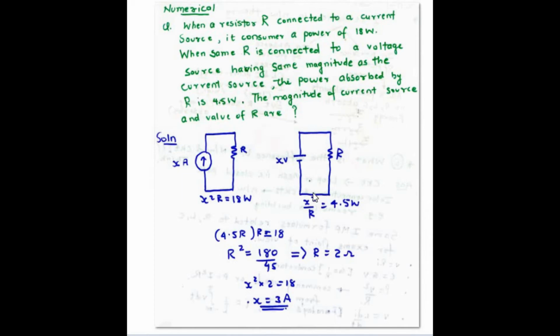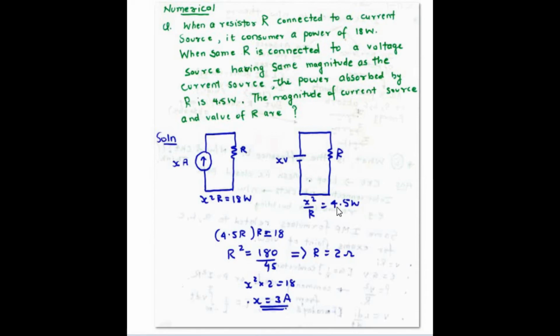The power formula in the case of the voltage source is V square by R. I have written X because the voltage source has the same value as the current source. So let us assume both are X, so X volts. So X square by R is equal to 4.5 watts.